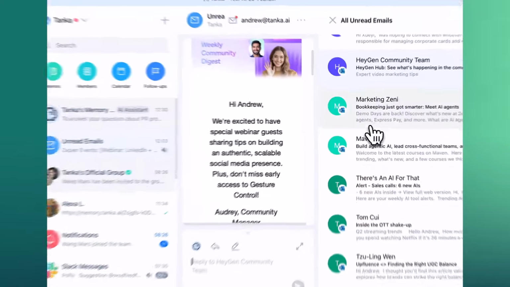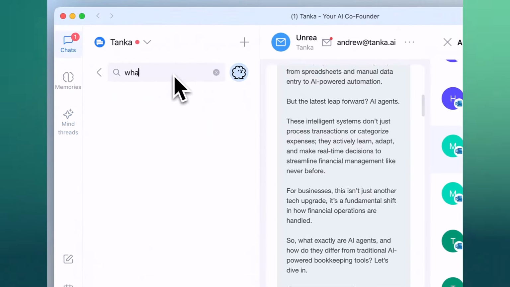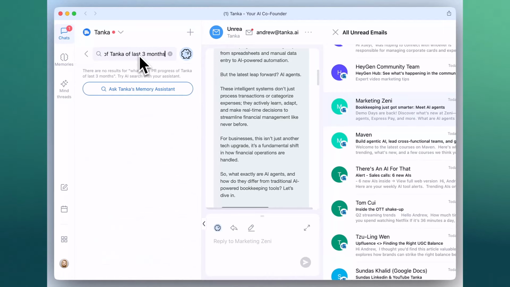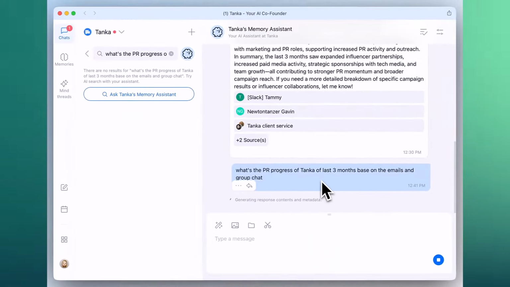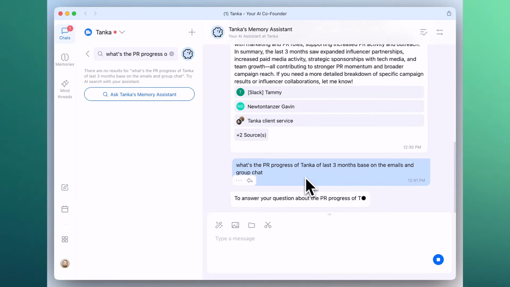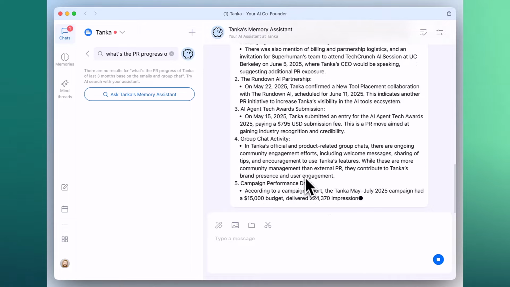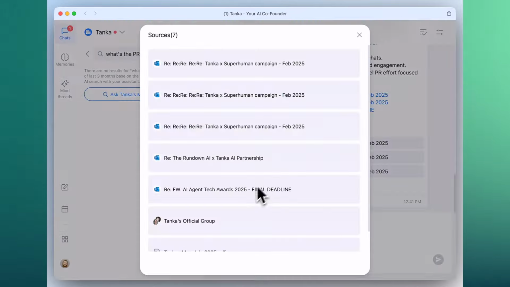Step 2, organize. Once captured, Tanka organizes everything into a dynamic memory graph, a living network of documents, decisions, and relationships. Investor feedback connects to your pitch deck. Customer tickets connect to product features. Meeting notes connect to next step actions. Ask, and Tanka retrieves every relevant comment and your responses, fully connected and contextualized.